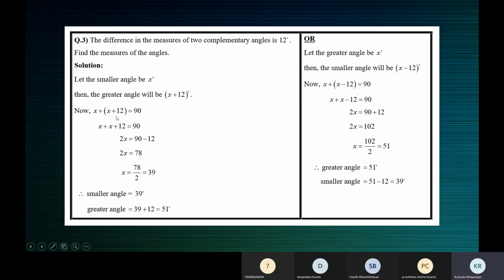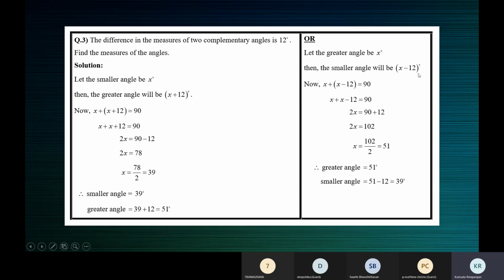Then how do we create the equation? The sum of the two angles, x plus 12, is 90. That is this angle plus this angle. Here, write x plus 12 and put a plus sign in the middle. See, this is one angle, this is the other angle. When you find the sum of the two angles, it should be equal to 90. Then we should solve the equation and find x and find the two angles.